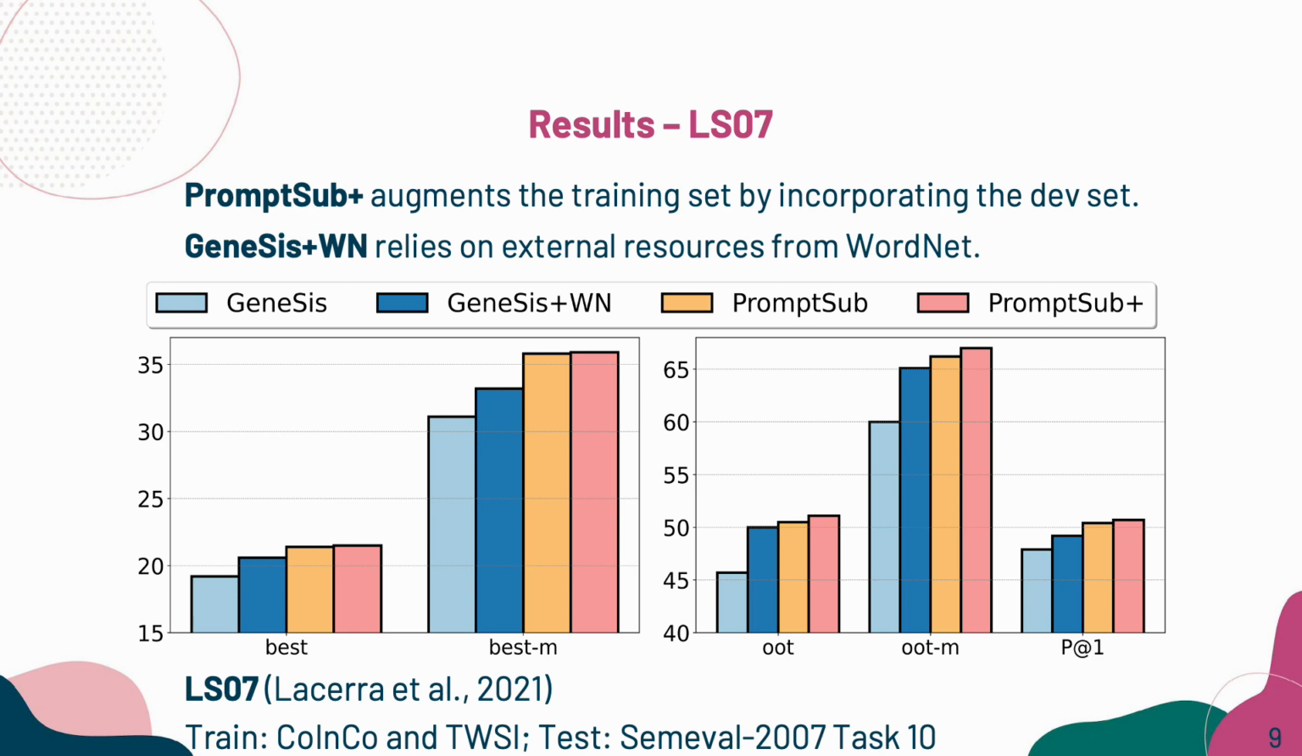We compare our PromptSub against the previous top-performing supervised method, Genesis, using the same evaluation protocol on LS07. We also include an enhanced version of Genesis that incorporates WordNet to refine its output. To verify the scalability through data resources, we also introduce PromptSub Plus, which augments the training set by including additional data. The two-bar chart demonstrates that our PromptSub outperforms Genesis in all the settings and evaluation metrics. With data augmentation, the performance of our method can be further improved.